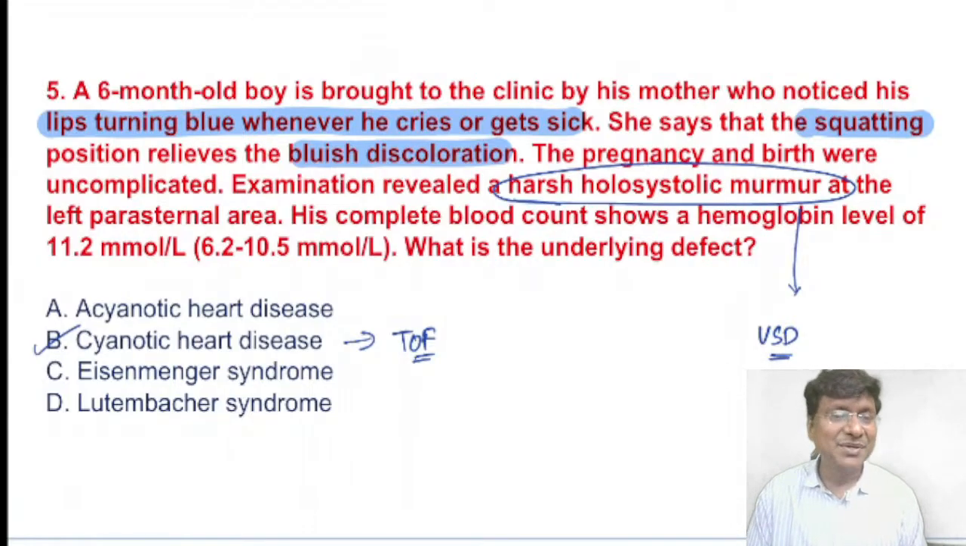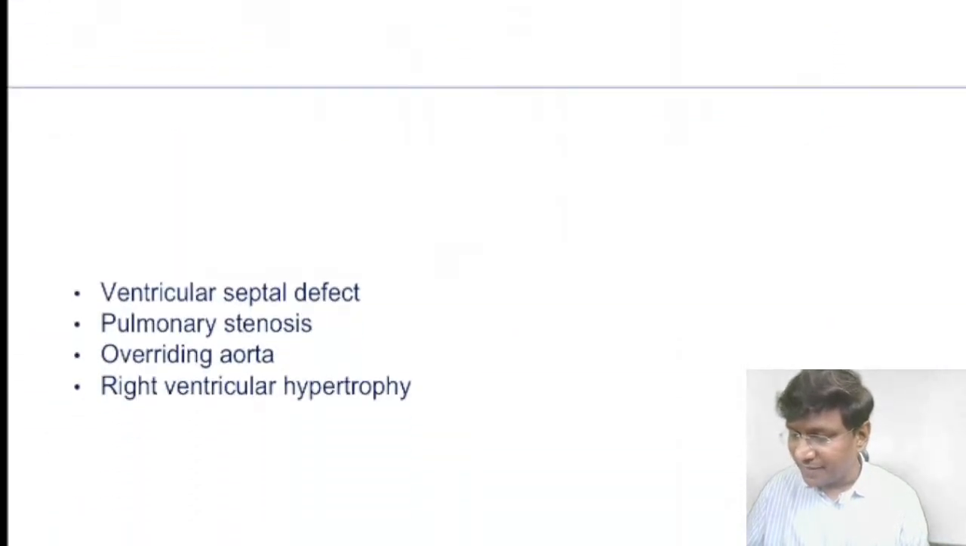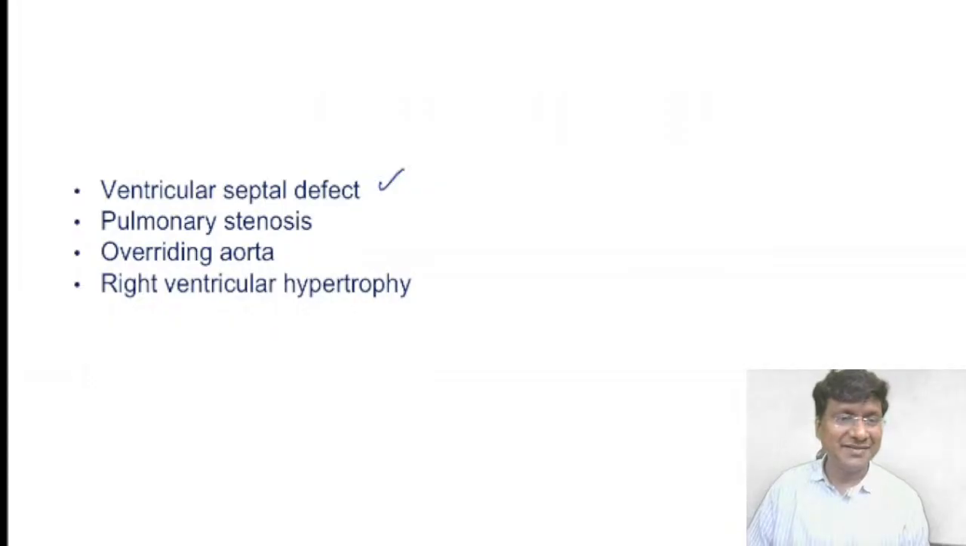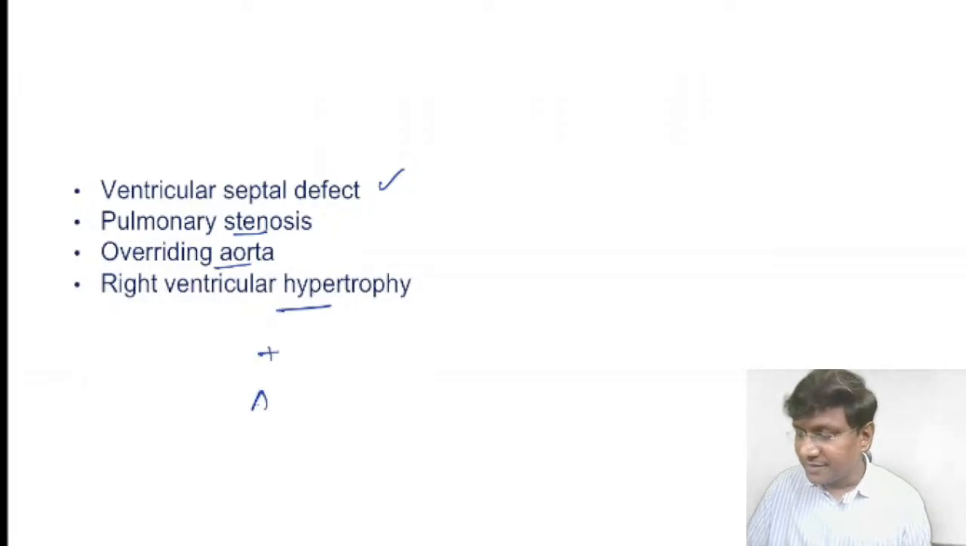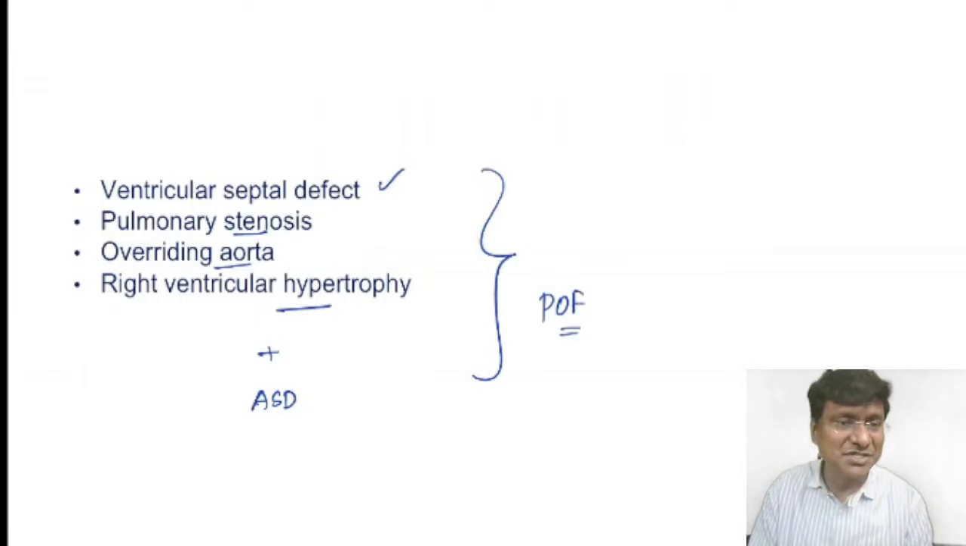At the same time, you need to know the components of tetralogy of Fallot. They include the ventricular septal defect, and because of it the patient has a pansystolic murmur. Then pulmonary stenosis, overriding of aorta, and right ventricular hypertrophy. Now, to this tetrad, if you add ASD, this becomes the pentalogy of Fallot.